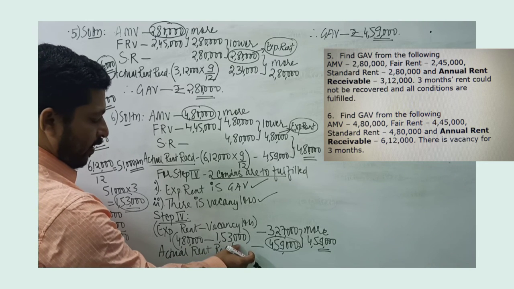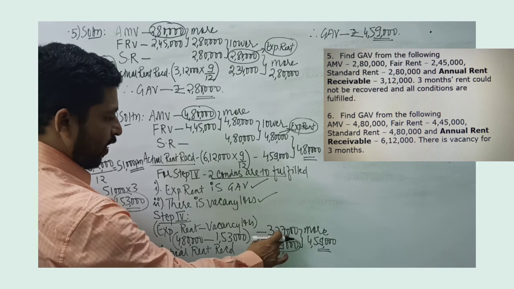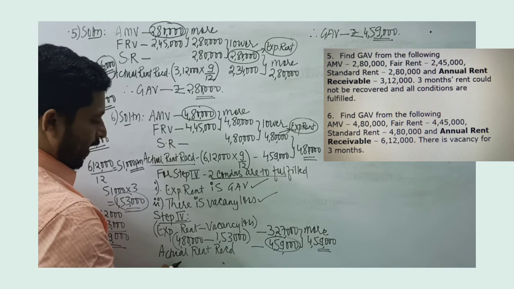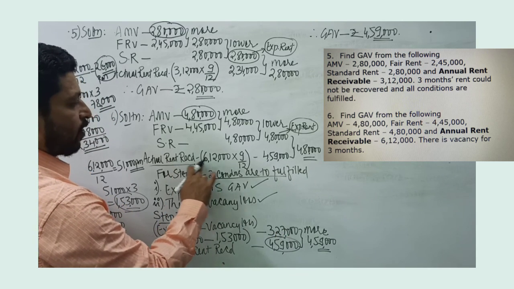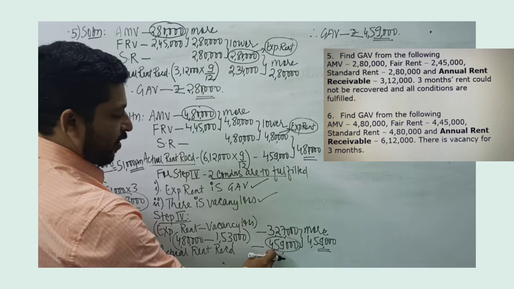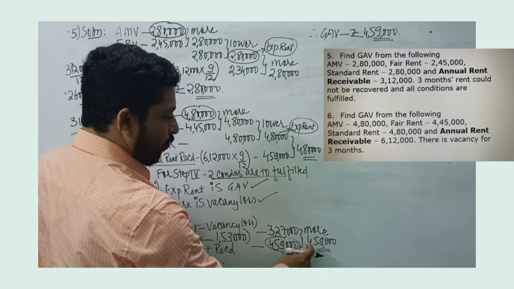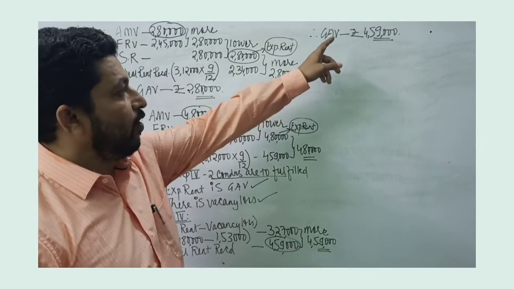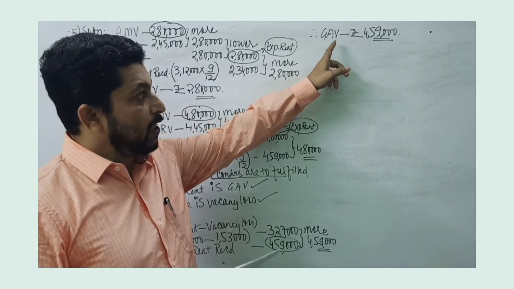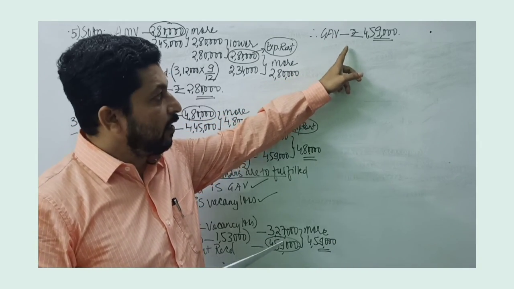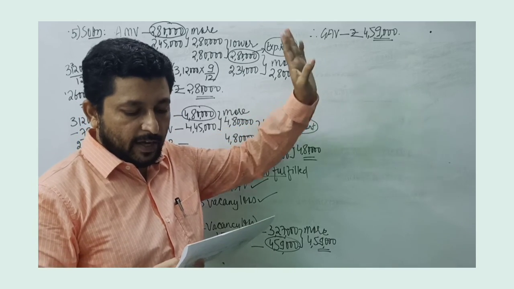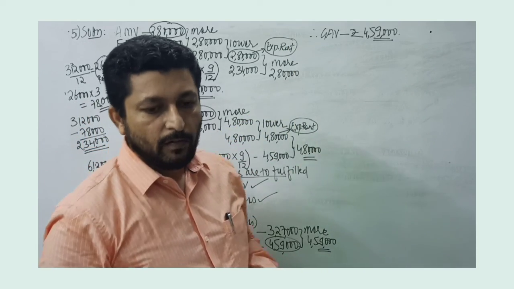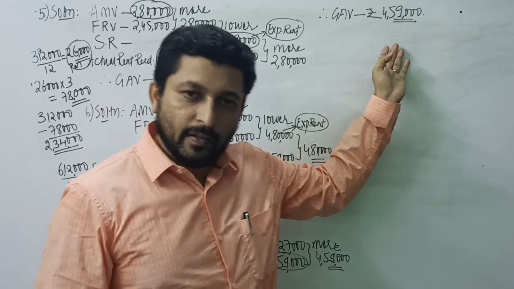So 4,80,000 minus 1,53,000 will give you 3,27,000, and that will be compared with the actual rent received, which is 4,59,000. Among the two, 4,59,000 is higher. Therefore, gross annual value as far as problem number 6 is concerned is 4,59,000. Thank you.